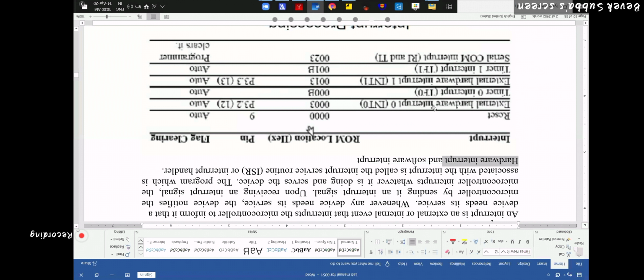So if I give a high to low pulse, that means there is an interrupt. The microcontroller will jump to this address when there is some physical signal change on the hardware pin. Are you getting it or not?